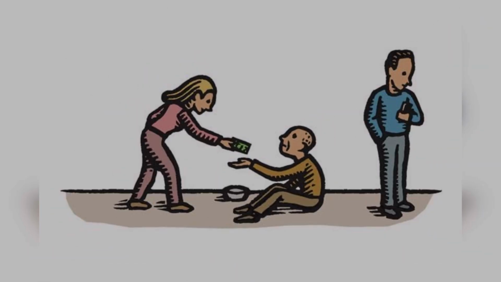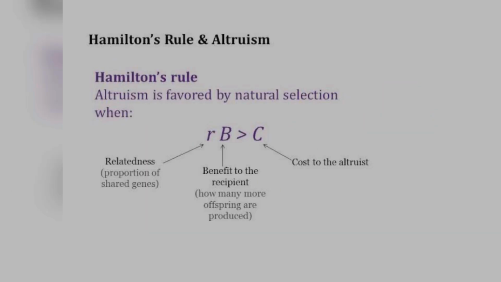Next one is your altruism. So altruism is the selfless help. So after knowing altruism, you have to know about the Hamilton rule also. That means rB is greater than C. R is the relatedness, that means genetic relation of you and the person whom you are helping. B is the benefit to the person whom you are helping, and C is the cost to the altruist.